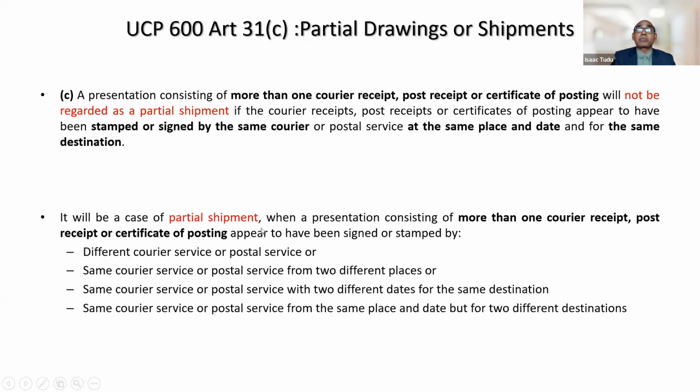So this is the case of partial shipment. But if you observe both courier receipts have been signed or stamped by the same courier like DHL courier at the same place and the same date and going for the same destination, even if there are two different courier receipts presented under one presentation, it will not be a case of partial shipment, right?